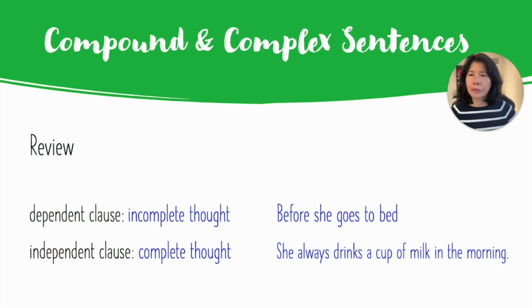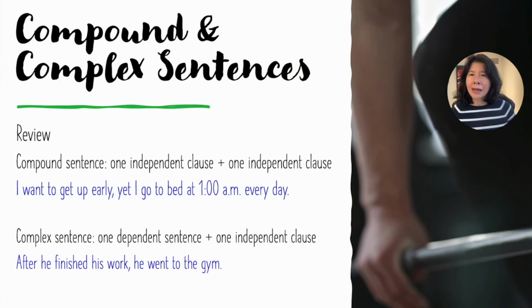Let's review. A dependent clause doesn't have a complete thought. For example, before she goes to bed. An independent clause has a complete thought. For example, She always drinks a cup of milk in the morning. A compound sentence has 2 independent clauses. For example, I want to get up early, yet I go to bed at 1 a.m.